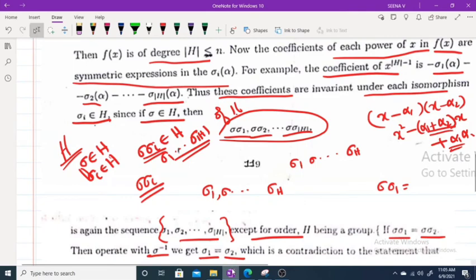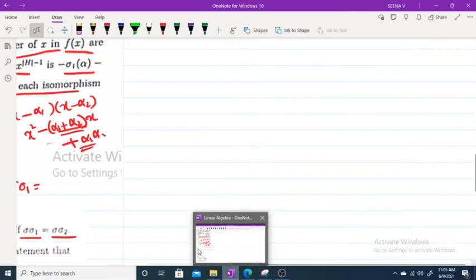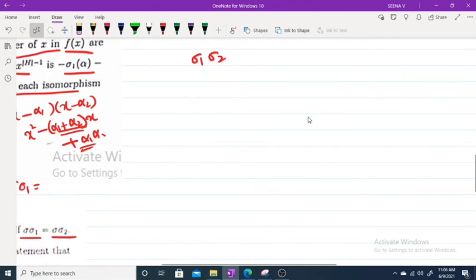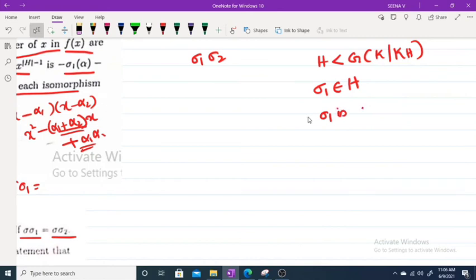We have H is a subgroup of G of K over K_H. That means if you take any sigma 1 belonging to H, sigma 1 is an automorphism on K leaving K_H fixed. That means sigma 1 of alpha equals alpha for every alpha belonging to K_H.